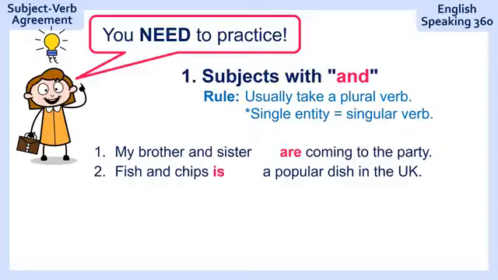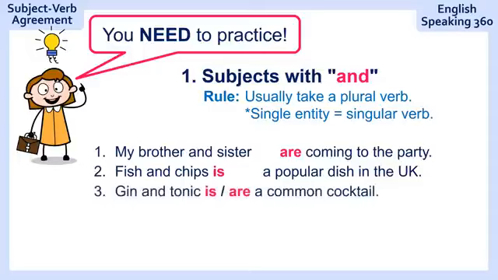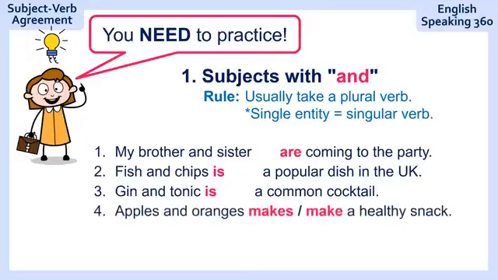We see it as one dish, one kind of food. Number 3, "gin and tonic, a common cocktail." Gin and tonic is a common cocktail, of course, because it's one cocktail, it's in one glass, so it's a single entity.